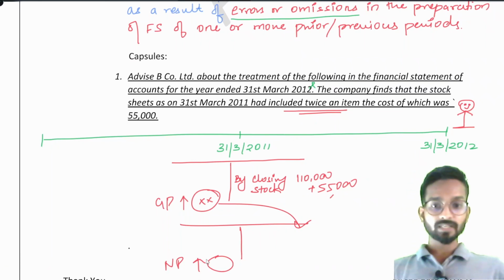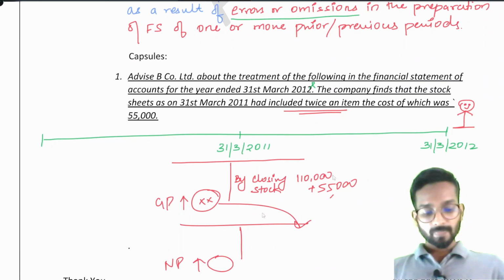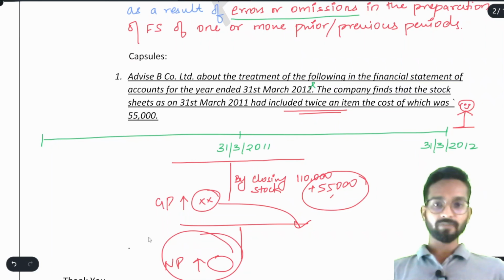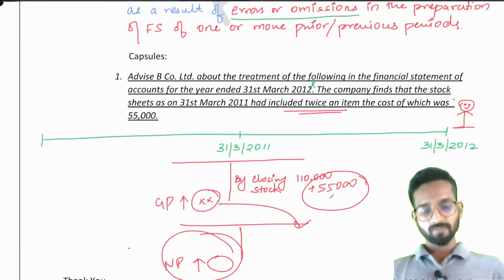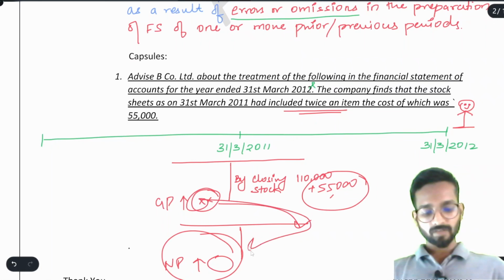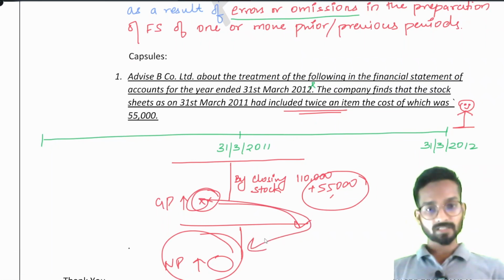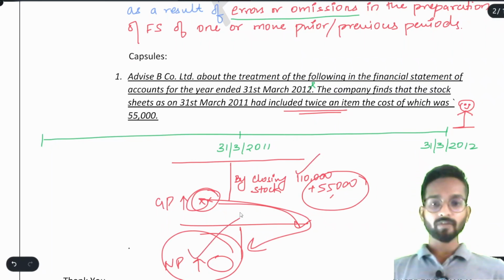So there are two mistakes they did. First, they increased the closing stock by 55,000. Second mistake was that their net profit is increased by 55,000. Simple, because we are not saying gross profit will also be increased, because the effect of gross profit will appear in net profit only. So the two mistakes they did were the closing stock overvaluation and the net profit overvaluation.